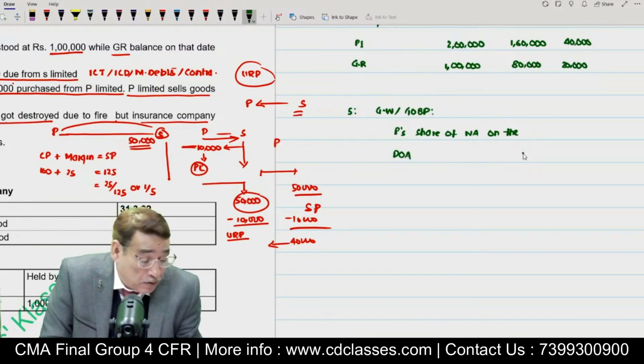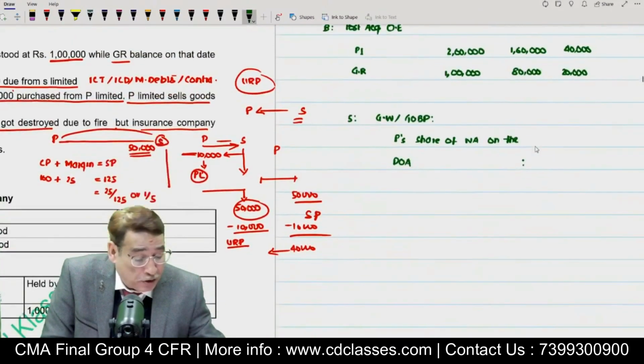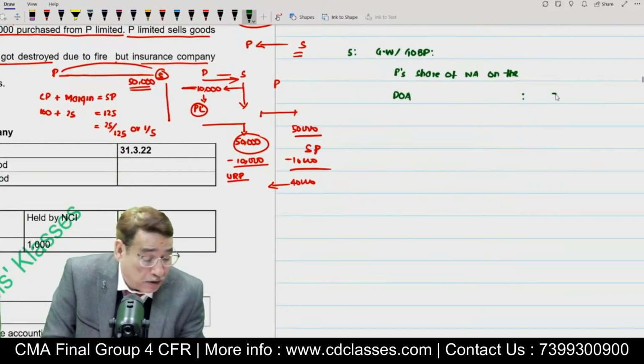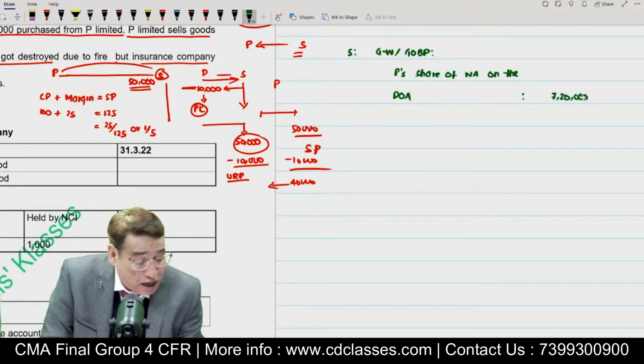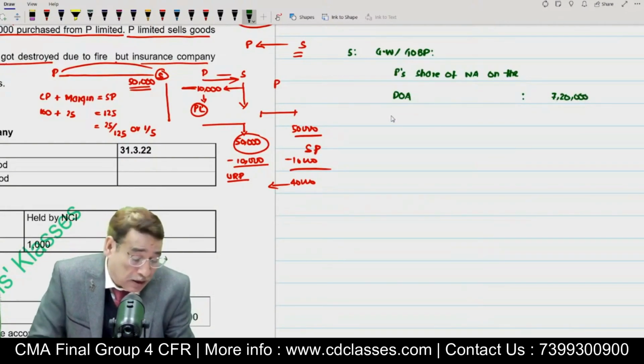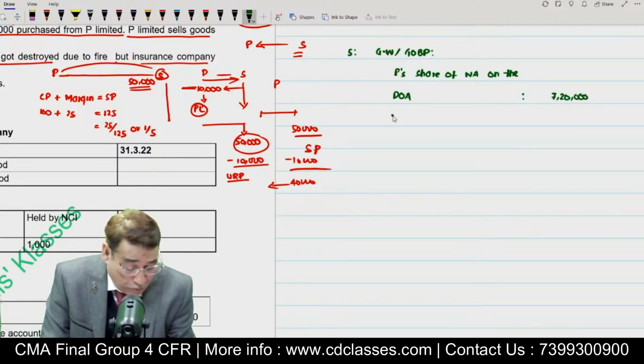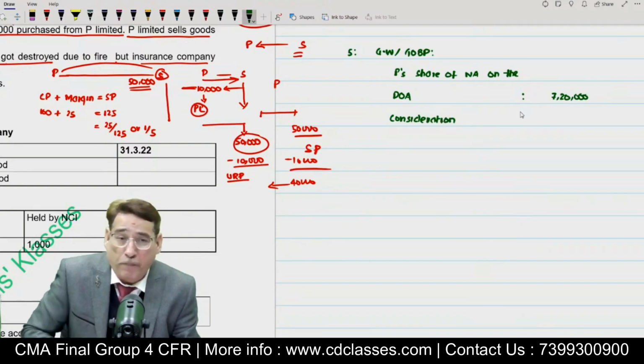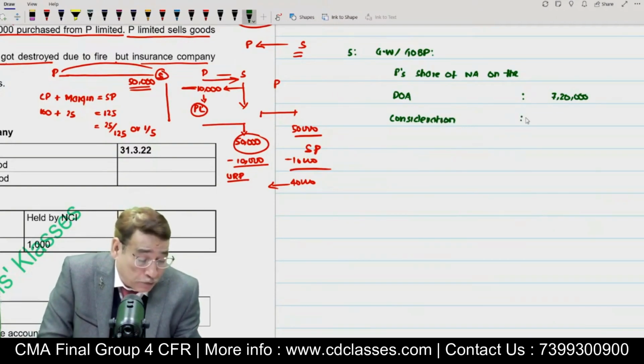Correct? So we saw earlier that as far as share of parent is concerned, that is equal to 7,20,000. And now we are going to compare it with the consideration. If you remember the amount of consideration in this particular question, what was the consideration? I have forgotten the amount of consideration in order to acquire 4,000 shares. How much amount did we pay in this particular question? I think it was 5 lakh.